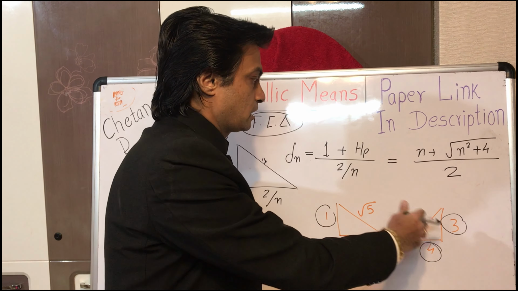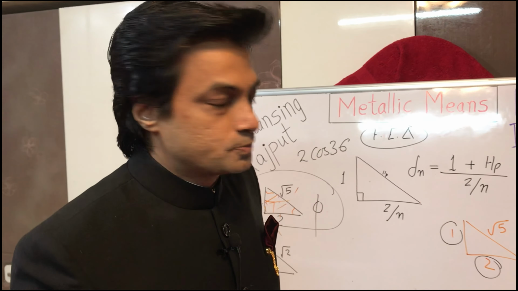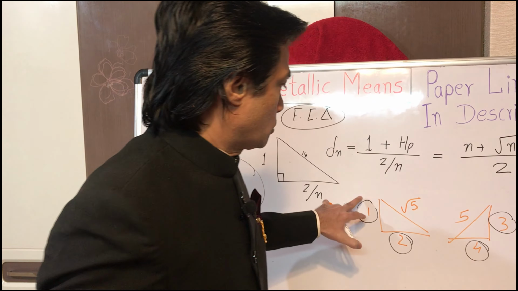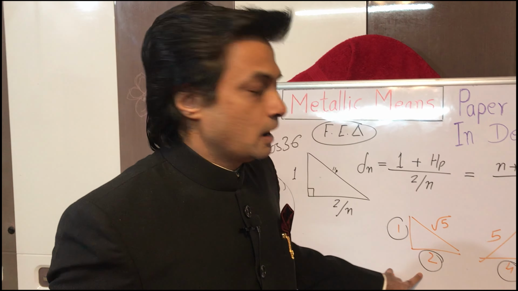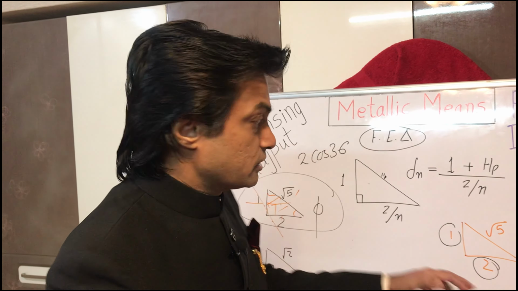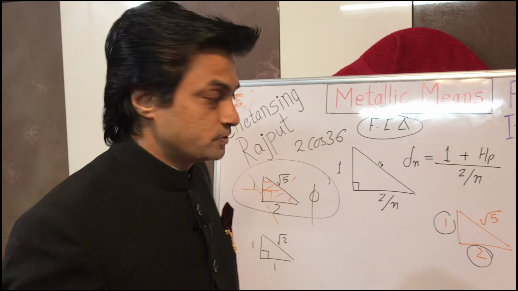A similar classical relationship can be observed between the triangles formed with, for example, consecutive Pell numbers and corresponding Pell-Lucas numbers. We will generalize those things in the next part of this video.